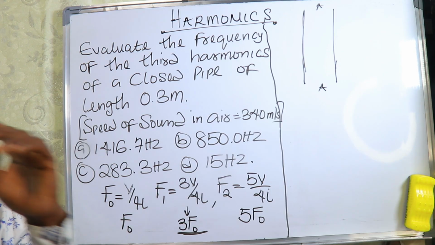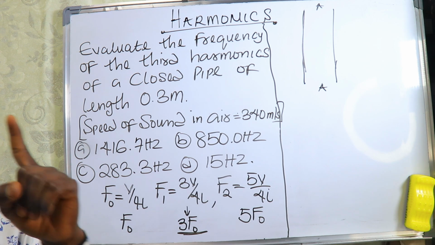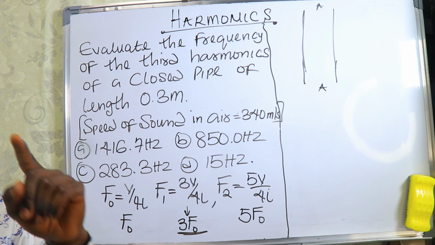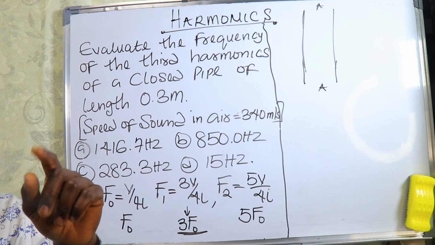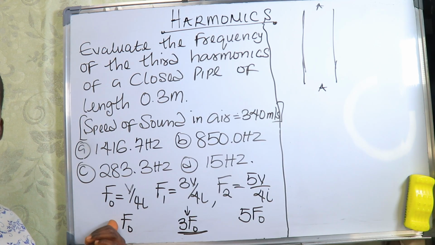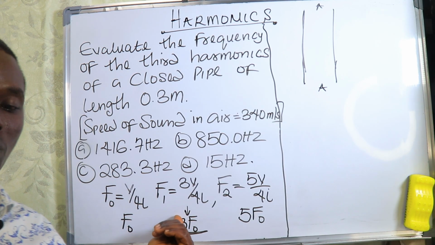So that means the first fundamental frequency, or the first harmonic, we call it the first fundamental frequency, or we call it the first harmonic. This is the first overtone. This is the second overtone.